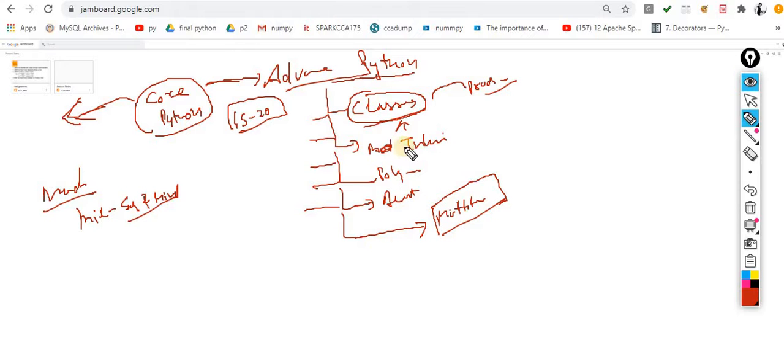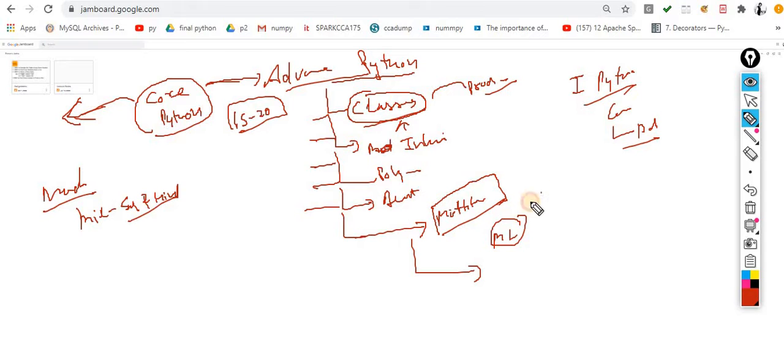And after covering all these things, you can say I have good knowledge of Python. I know about core Python, and now I know about advanced Python. And after covering all these things, our journey will start toward machine learning.